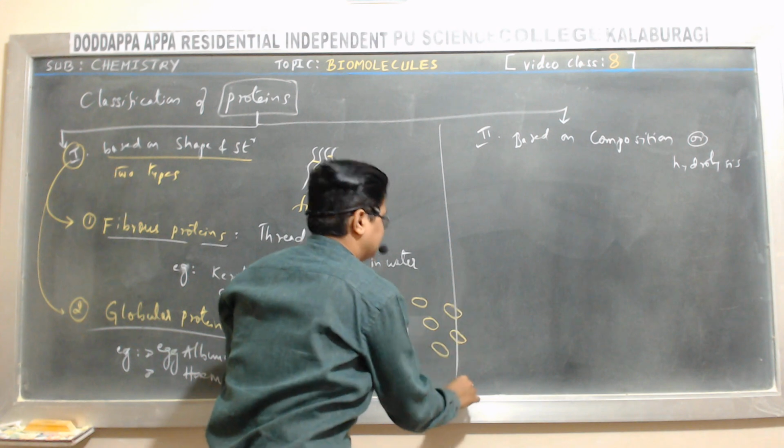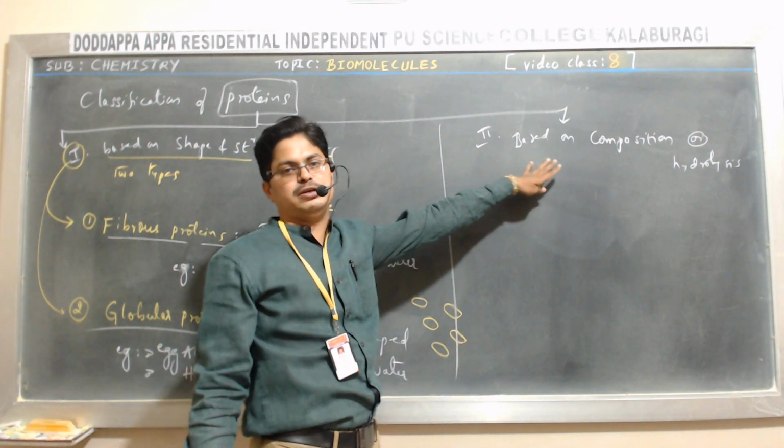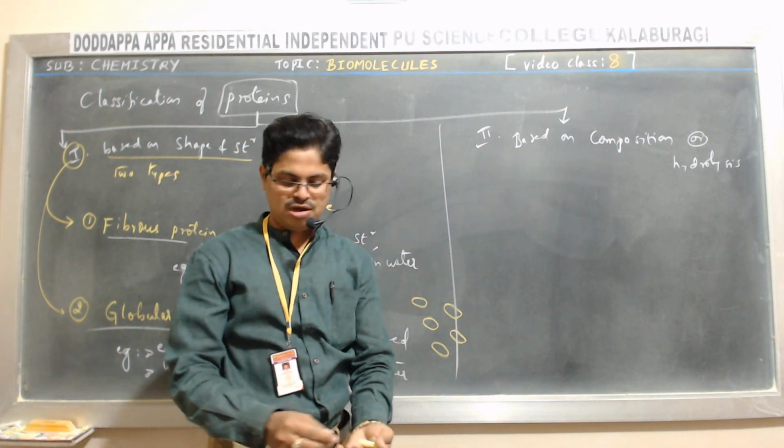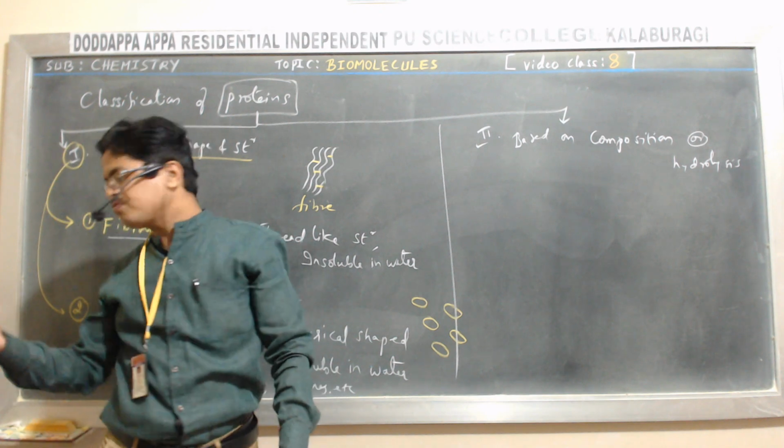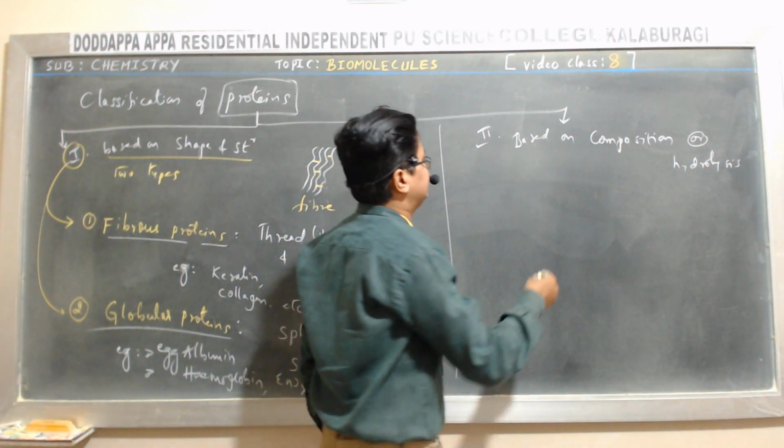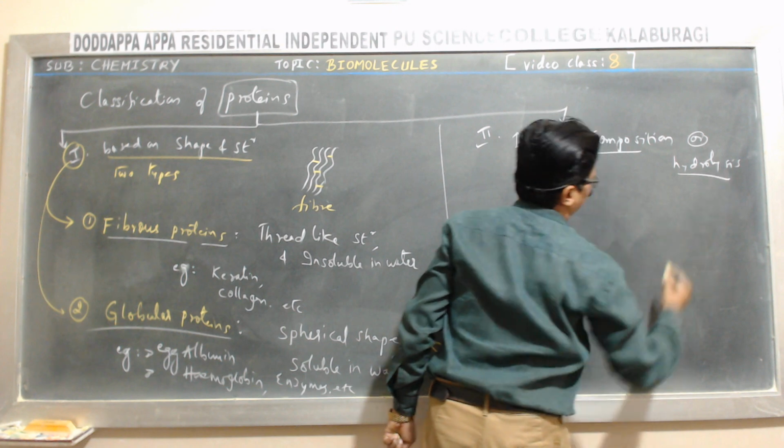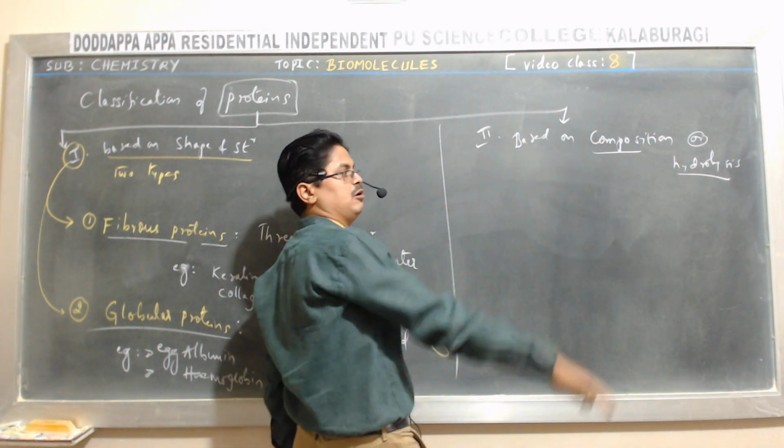Now let me focus on the second major classification, which is based on composition, otherwise on hydrolysis.